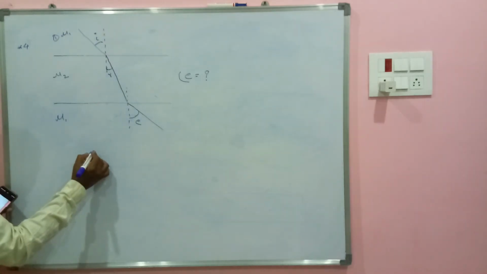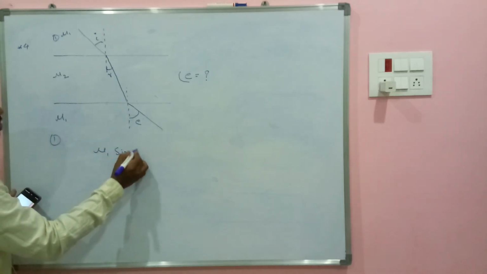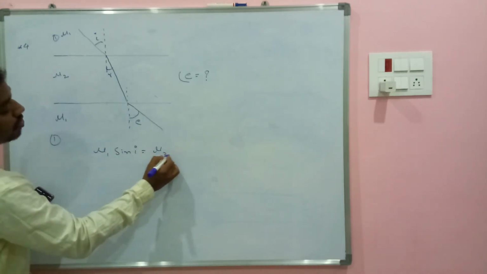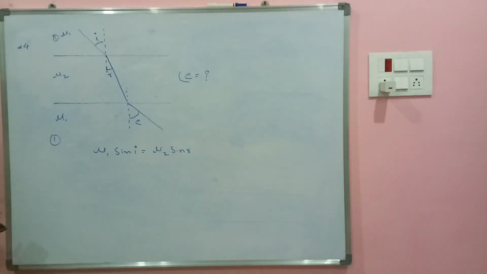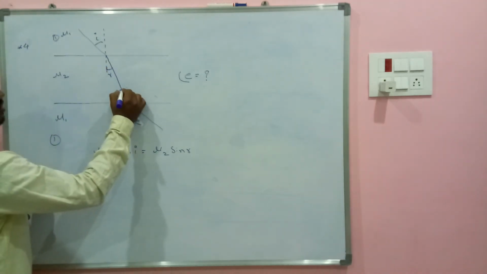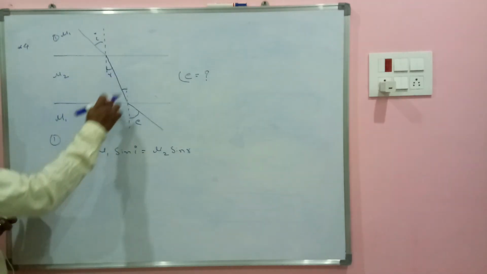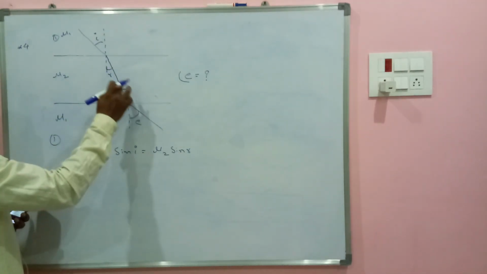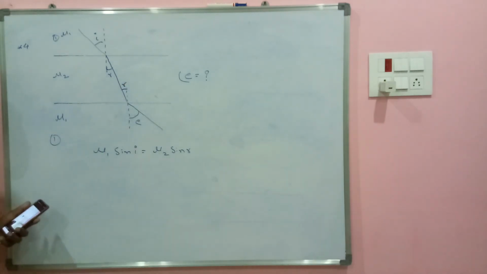I can write down mu1 sin i is equal to mu2 sin r. As mu1, mu2 and i are not given, we'll just take this as the main formula. And if this is r, what will be this angle? See, I can take these two normals as parallel lines. So these two are nothing but corresponding angles we can take, and this will be equal to r.